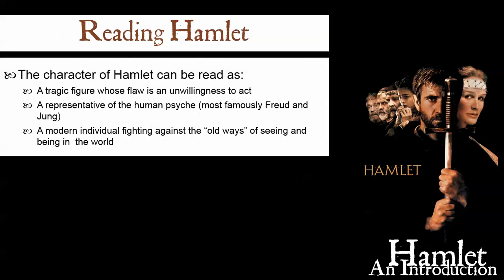Now, when we're reading Hamlet, the play, and the character here, the character can be read as a tragic figure whose flaw is an unwillingness to act. We say unwillingness because some might call it procrastination, others might call it that he's weighed down too heavily by what he needs to do. He can be read as a representative of the human psyche, and this is most famously talked about by Freud and Jung, and even Lacan. A modern individual fighting against the old ways of seeing and being in the world. This is another reading, particularly when we look at the play in the context of the English Reformation.